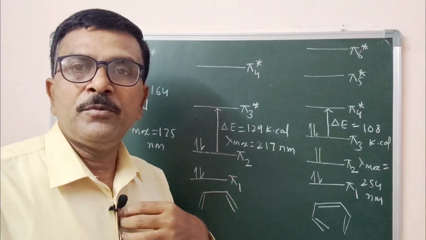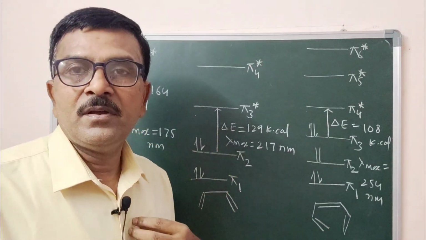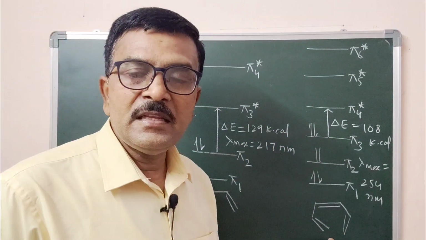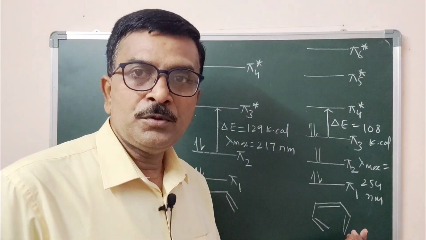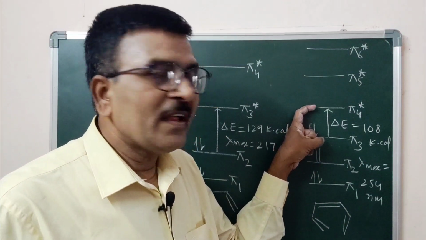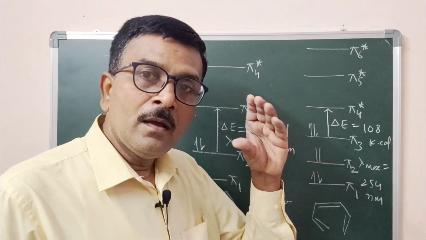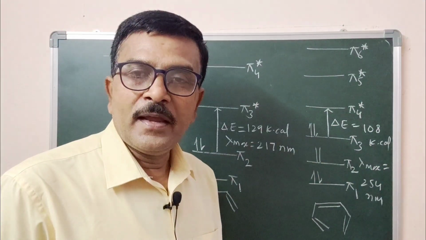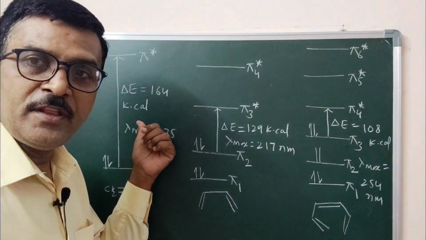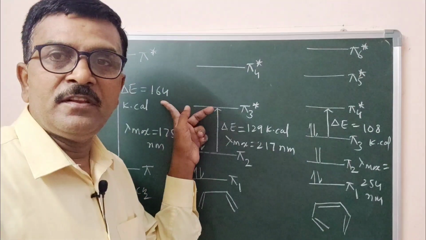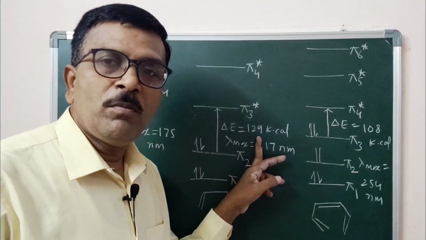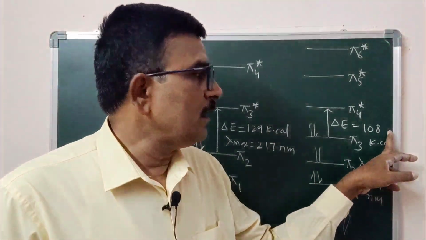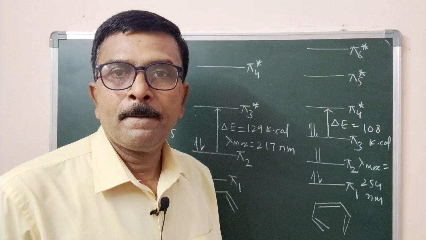Further increasing conjugation from 2 double bond to 3 double bond, the energy difference between the orbitals decreases further, to about 108 kilocalorie. You can compare: if there is one double bond, the energy difference is 164; for 2 double bond it is 129 kilocalorie; for 3 double bond it is 108 kilocalorie.